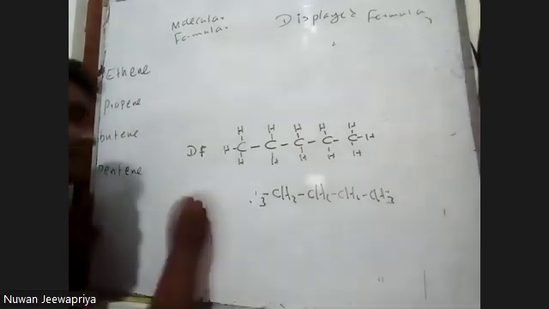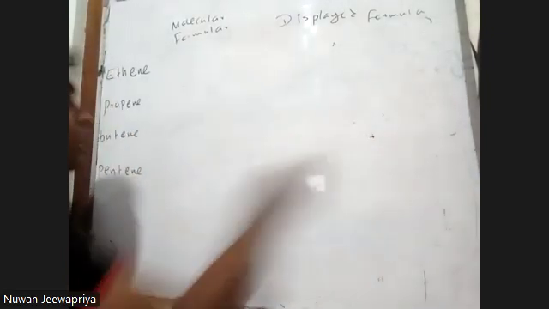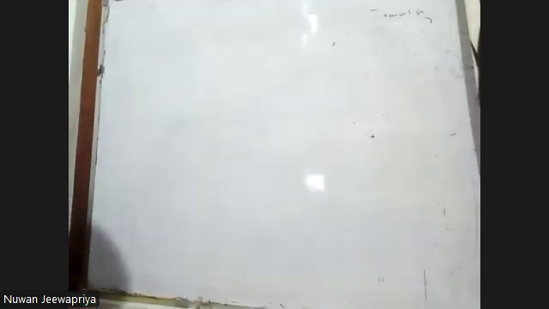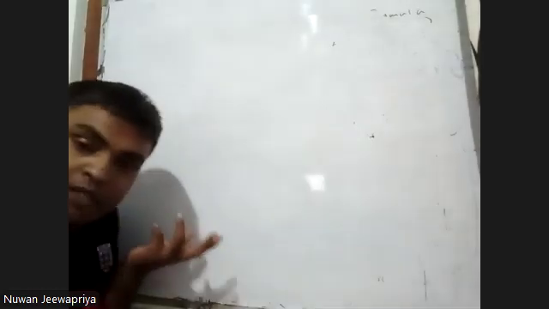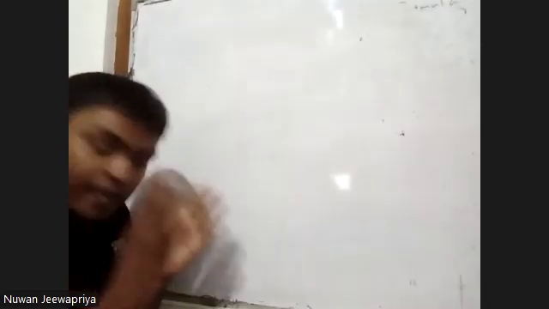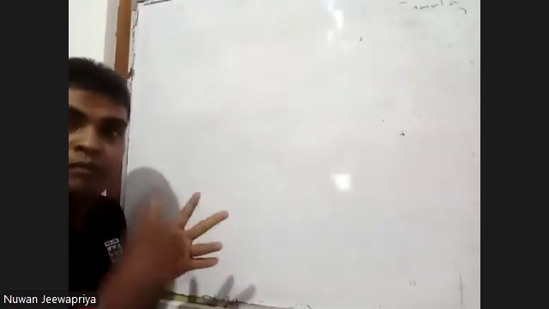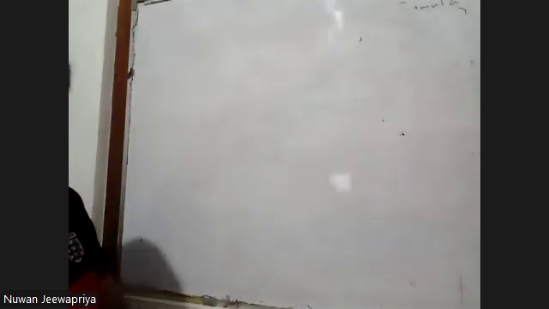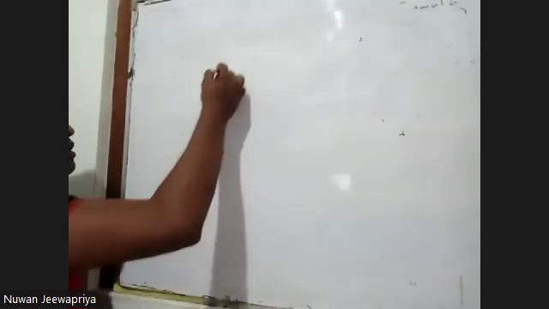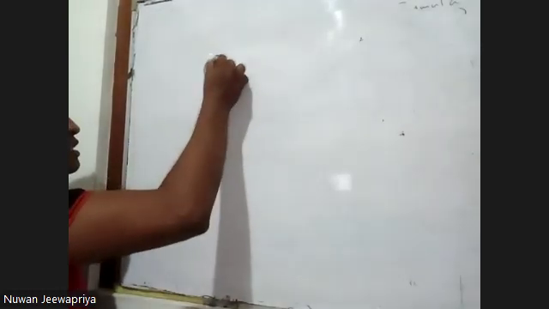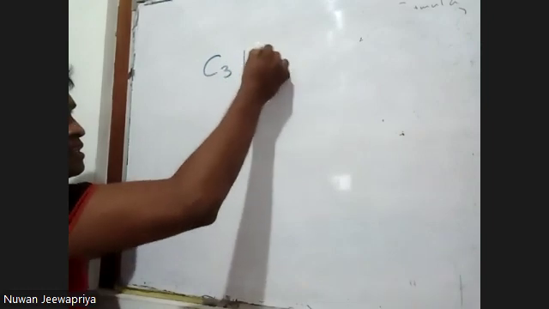And then there's another formula called the empirical formula, which you have learned earlier also. The empirical formula is the formula that shows the simplest whole number ratio of atoms. For example, say it is C3H6.